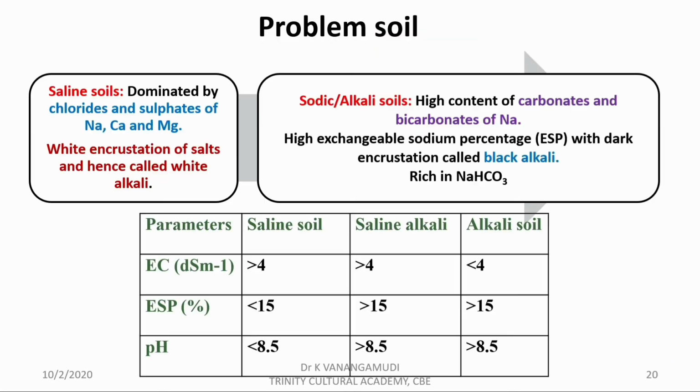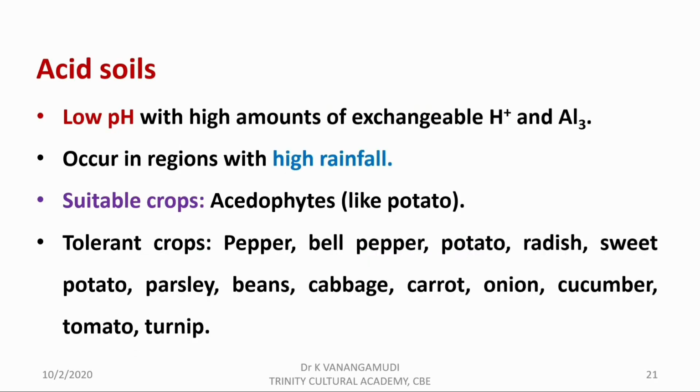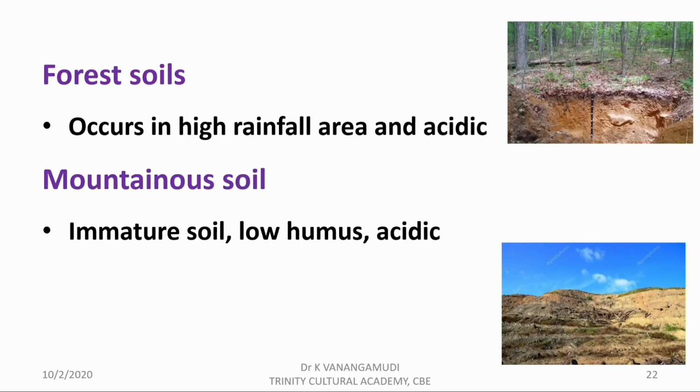Friends, regarding problem soil, I have already talked about this topic in stress mitigating technologies, including the microorganism presentation. That is chapter 10 of unit 2. However, you can go through this slide. This is about acid soils, in which acidophytes are recommended. Acidophytes are plants that can grow in acid soil, and the best example is potato. The last type of Indian soil is forest soil, which is acidic and occurs in high rainfall areas, while mountainous soil is immature soil with low humus and acidic.